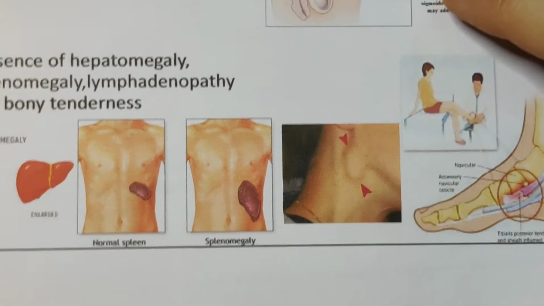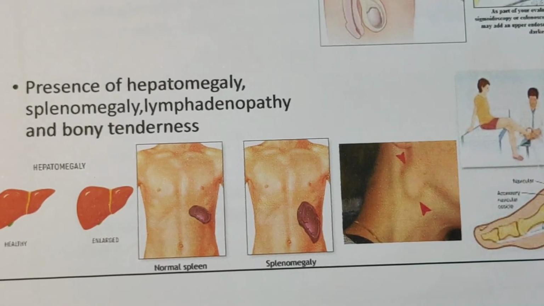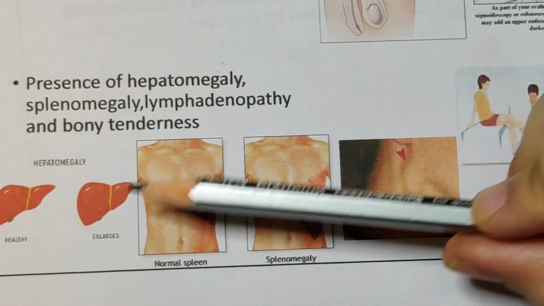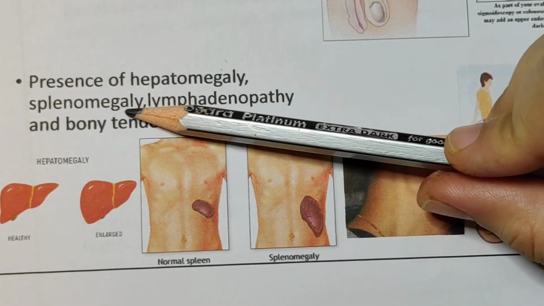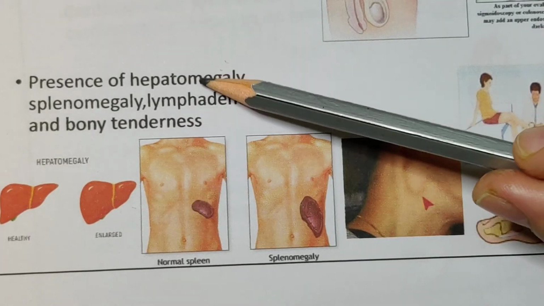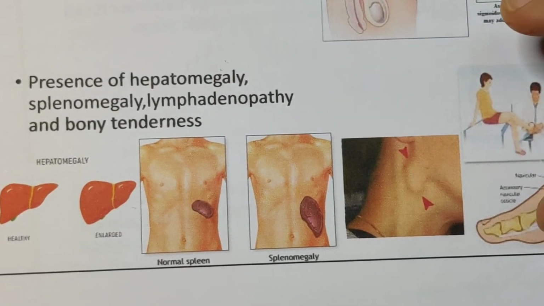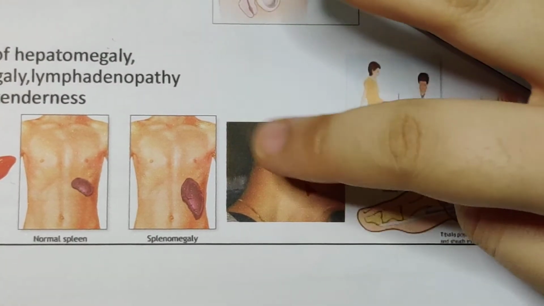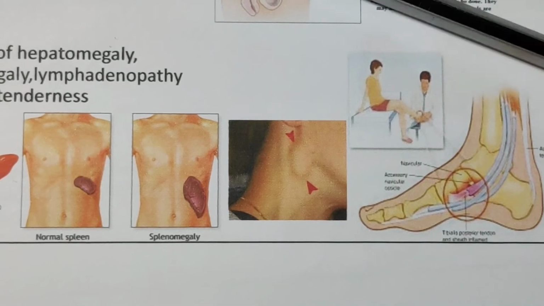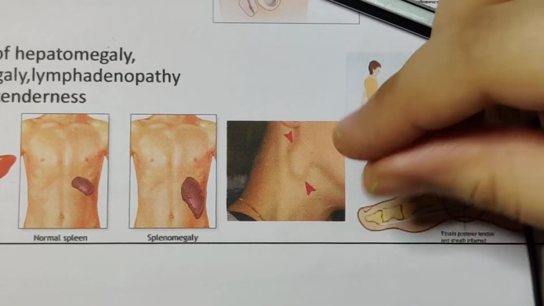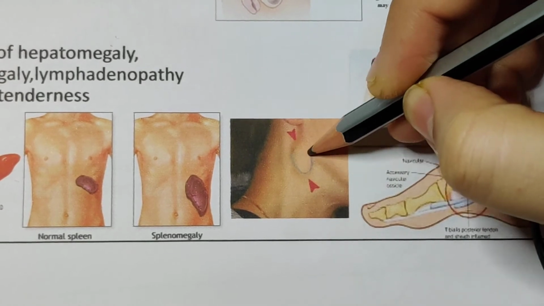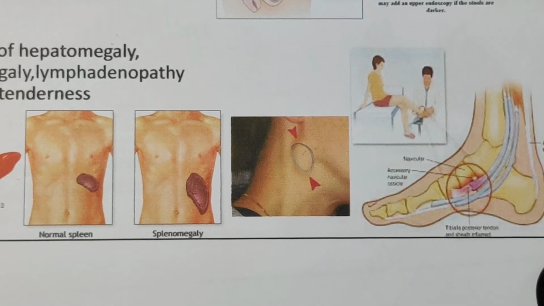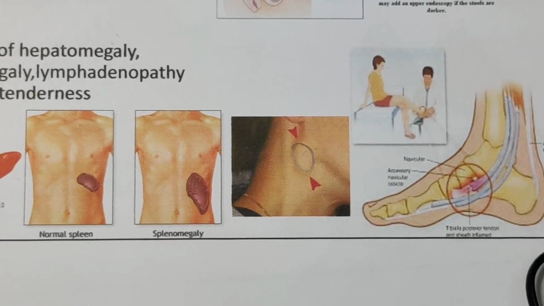Okay. Now other factors we have to see, like when you send the patient for USG, what will happen? You can have hepatomegaly. Hepatomegaly means large liver. Splenomegaly means large spleen. Lymphadenopathy, you have lymph nodes. Normally when you just touch your neck, you will not find anything. It is a very smooth structure. But if you feel something round or ball-like, this means your lymph node has enlarged. Lymph nodes can enlarge due to infection or if there is any cancer.